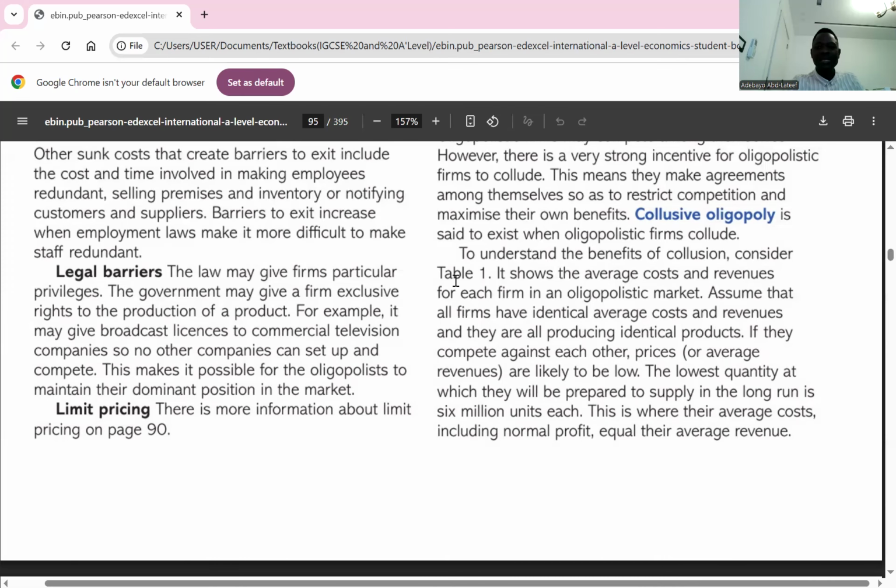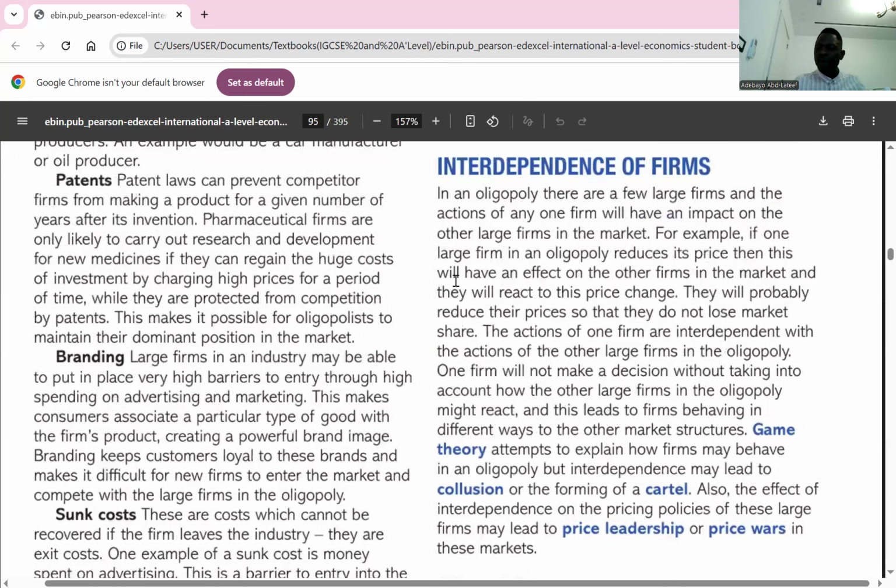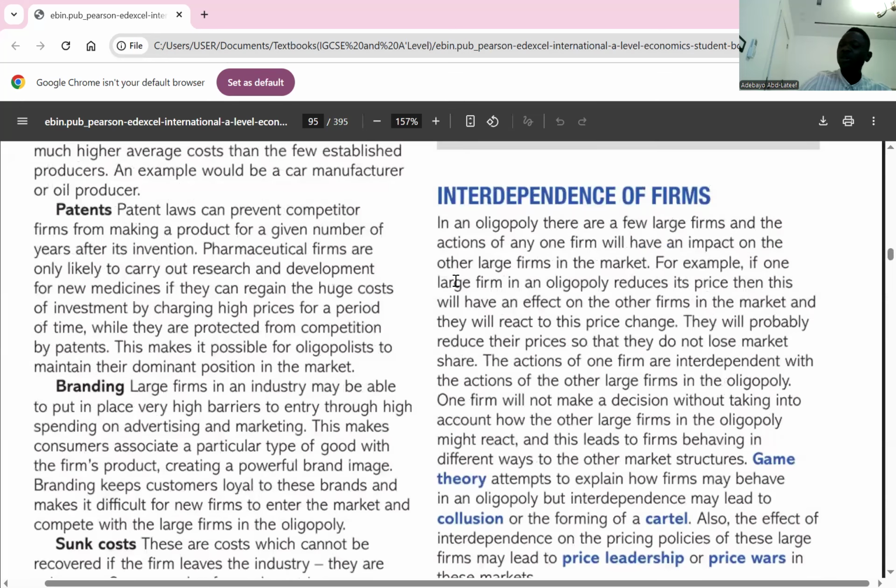So that takes us to the last one, which is interdependence. For interdependence, I wrote, in an oligopoly, there are few large firms, and the actions of any one firm will have an impact on the other large firms in the market. So this simply means each firm will take other firms into consideration before making decisions. So this leads to the behavior of firms in oligopolistic competition.